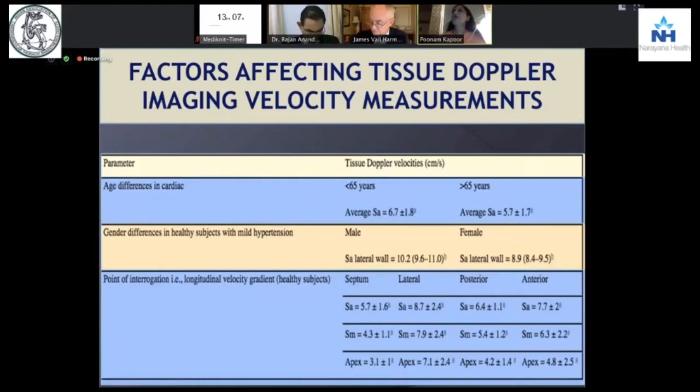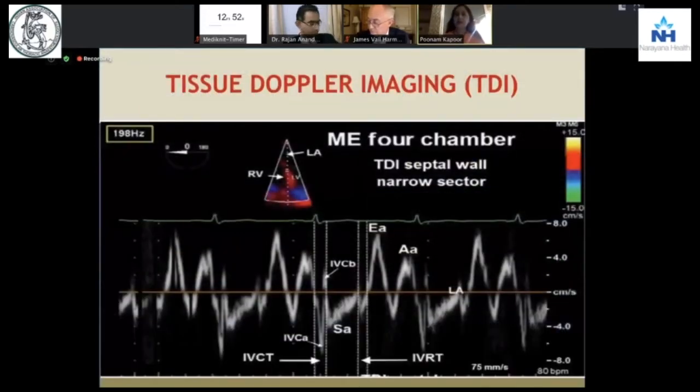We're talking of velocity of blood, and this velocity would be different in the septum, it would be different in lateral, posterior, and anterior region. If you see here, the lateral velocities would be much higher at all times than the septal, posterior, or anterior velocities.